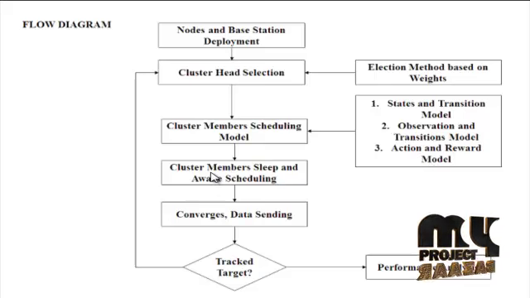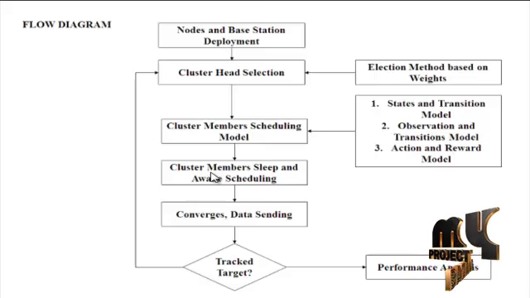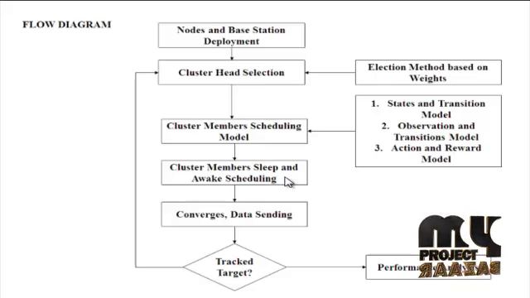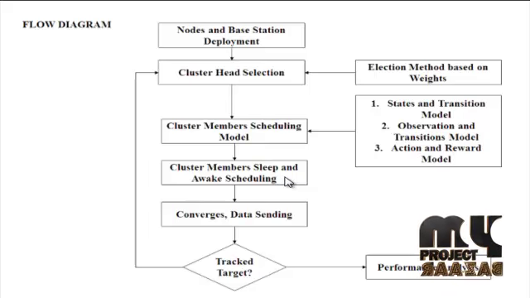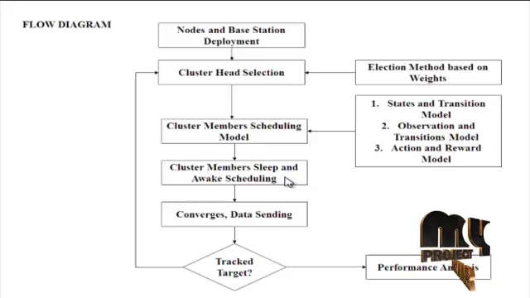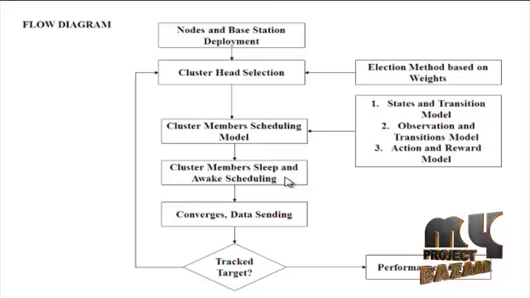In the dynamic cluster target tracking, the cluster members sleep and awake according to scheduling. The stage of establishing the cluster includes cluster head choosing and switching, and cluster member scheduling and collaborating. When the target enters the monitor area, the tracking process starts, and the nodes involved in target tracking upload the monitor area and energy to the cluster head.